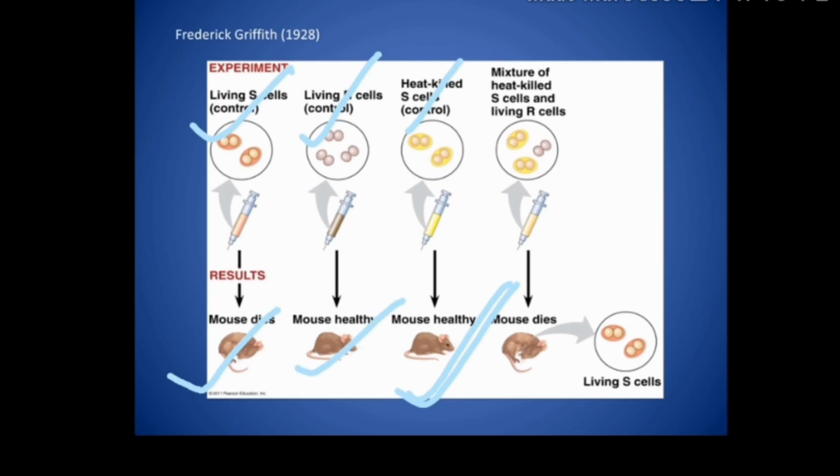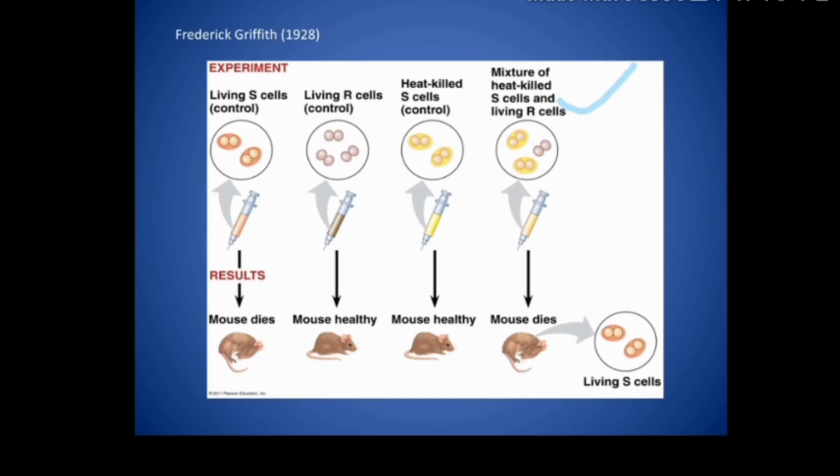Now the most interesting part of this experiment is the fourth one. So in the fourth part, what happens? Now children, what he did, he took a mixture of heat killed S strain and R strain. अब उन्होंने heat killed S strain और R strain का mixture लिया. ठीक है?